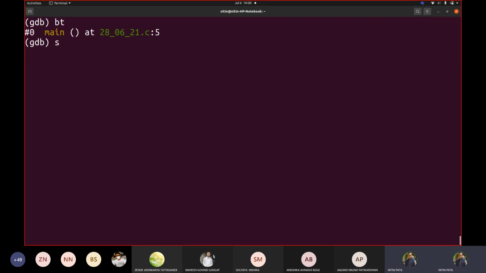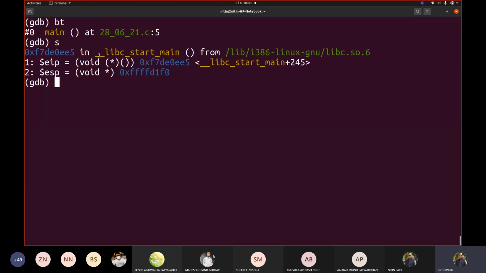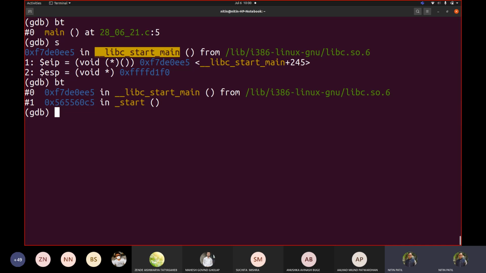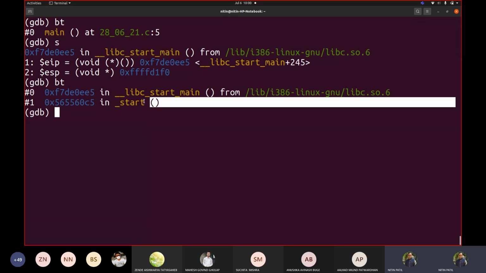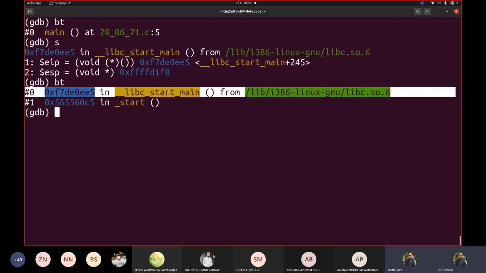So if I say step, now the last curly bracket got executed, and then it is back here. Now our idea was, if I write BT, we never created these 2 stacks. These stacks were added by your loader, when you executed your code, say gdb a.out. So when that a.out got executed, the loader identified through this code that there is a function called start. This calls libc start main, and this calls your main.